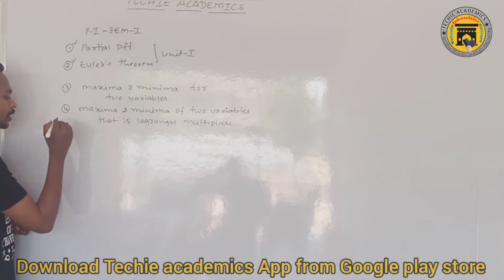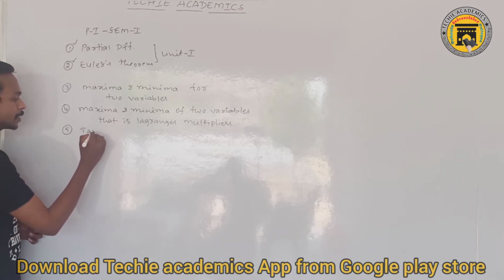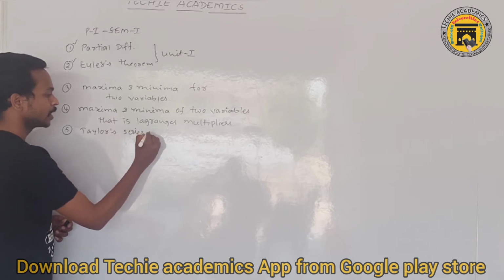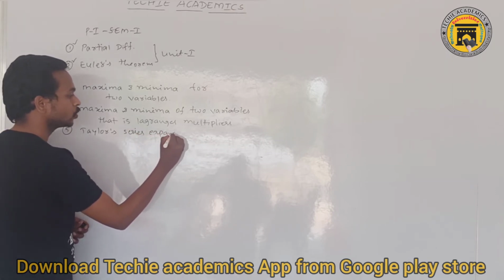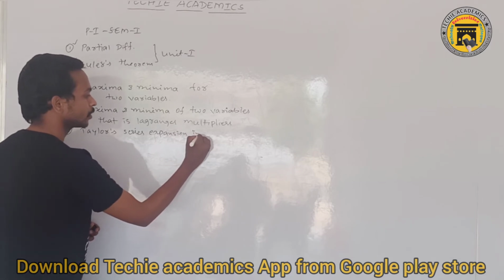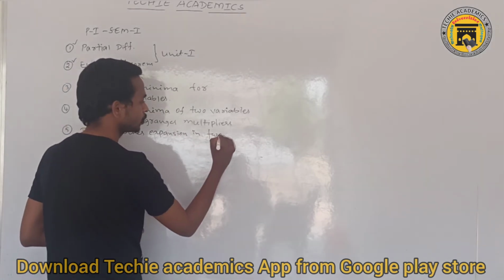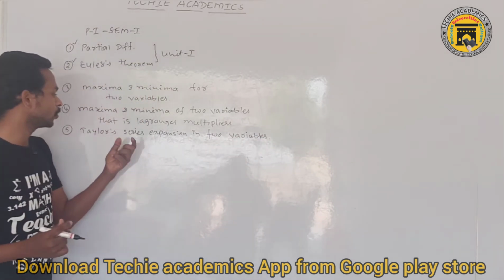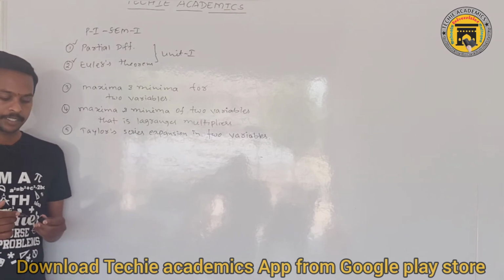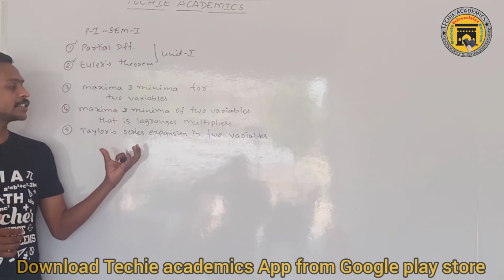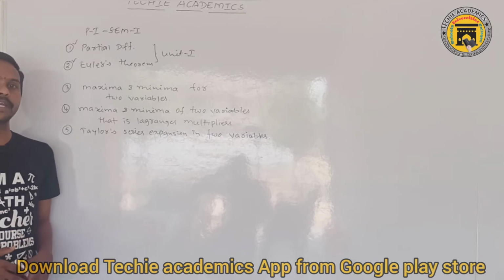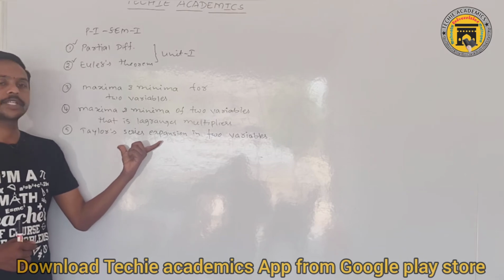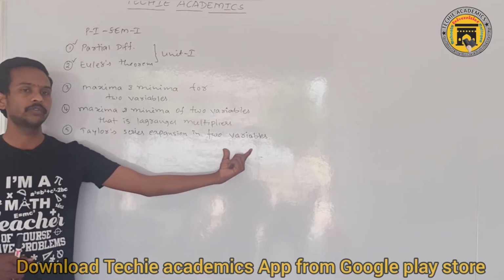Then the fifth topic: Taylor series expansion in 2 variables. You already know the Taylor series expansion, but the Taylor series expansion in 1 variable you have in intermediate second year, whereas here we have the Taylor series expansion method in 2 variables.